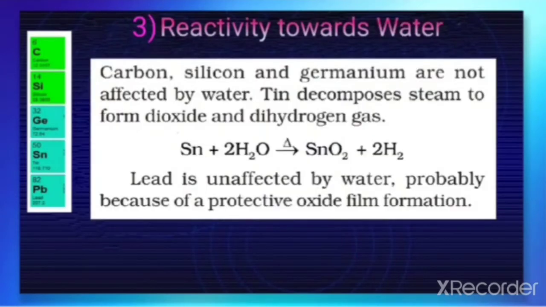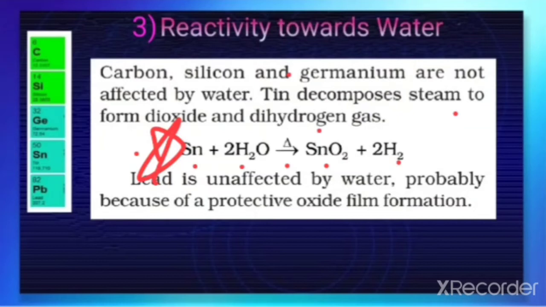Next is the reactivity towards water. Carbon, silicon, and germanium are not affected by water, but tin decomposes steam to form dioxide and dihydrogen gas. This equation is important, that is tin plus water, on heating, gives rise to SnO2 plus hydrogen gas.